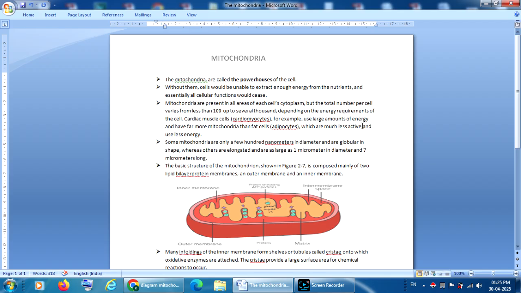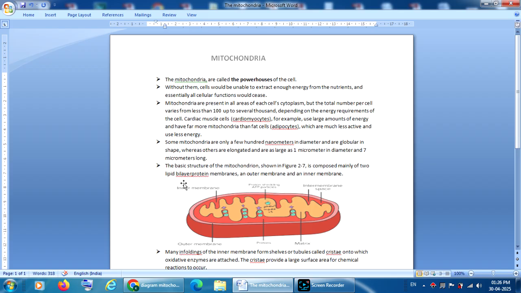So mitochondria are present in a very large number in the cardiac cell. This is one of the need bits. Understand?